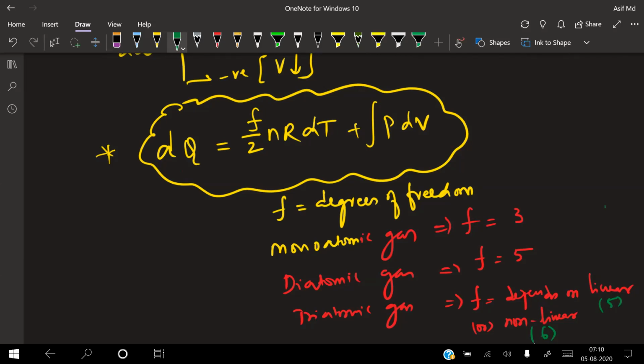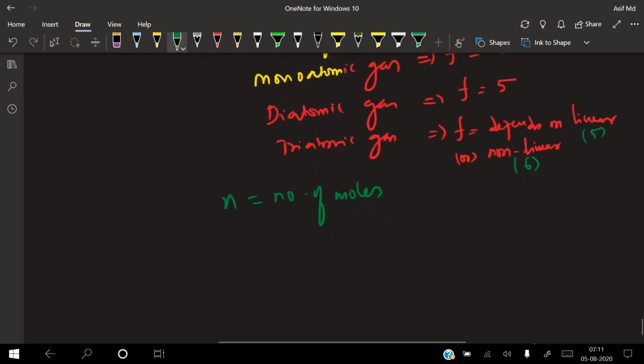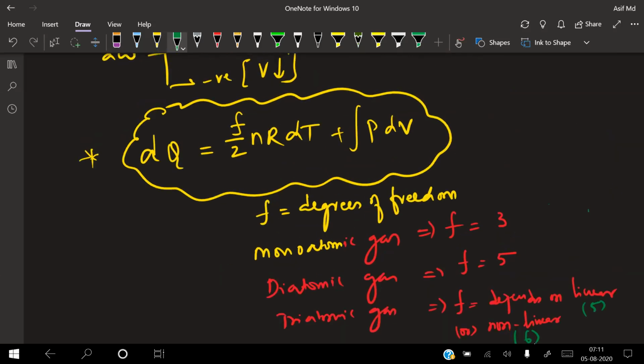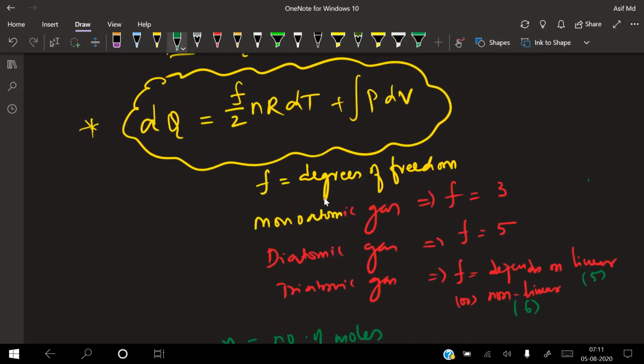F is your degrees of freedom. And what is N? N is equal to number of moles. And R is equal to the universal gas constant. Is there any other term you need to remember in this one? P is nothing but pressure and dV is nothing but volume. I hope you remember this. dV is nothing but what? Yes, volume. And P is nothing but what? Pressure. And delta T is nothing but temperature difference. Okay. So this is another form of your first law of thermodynamics.